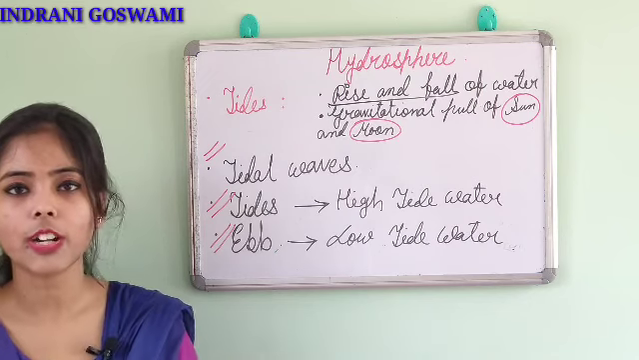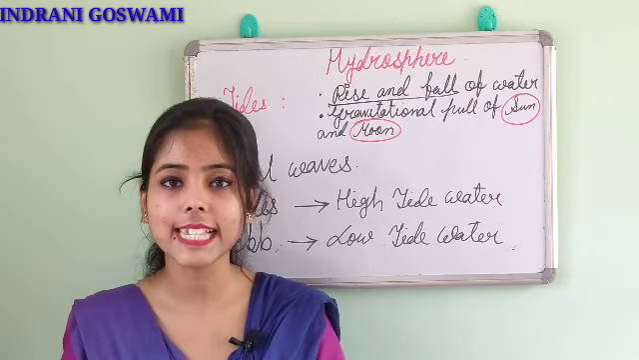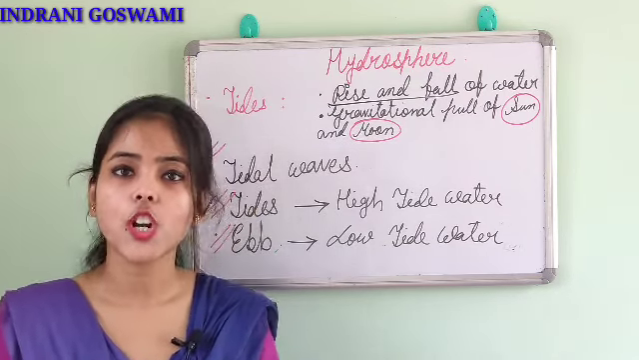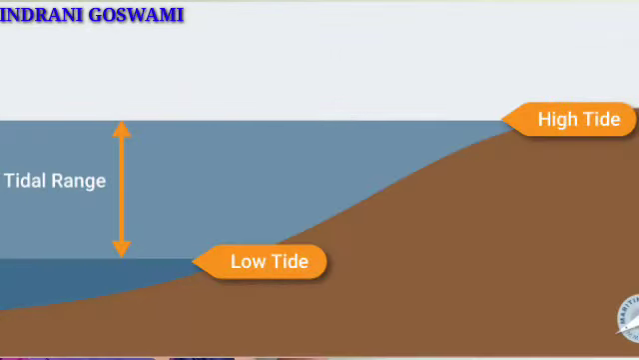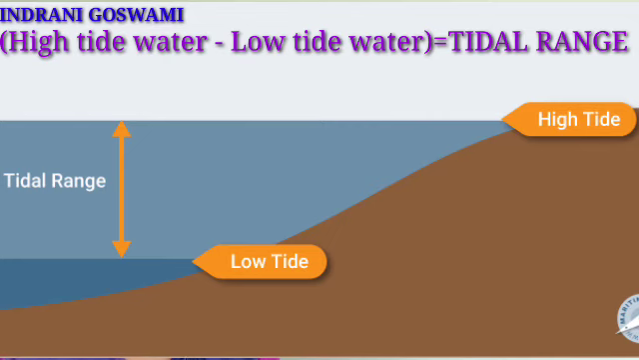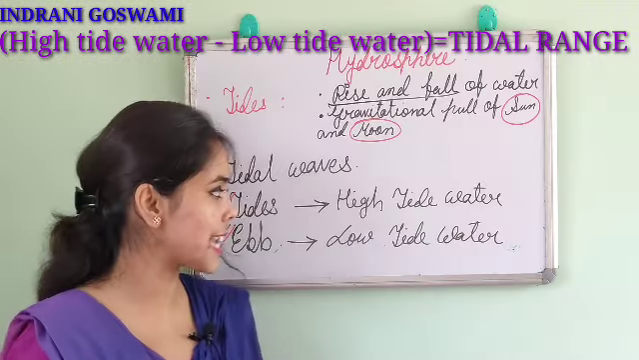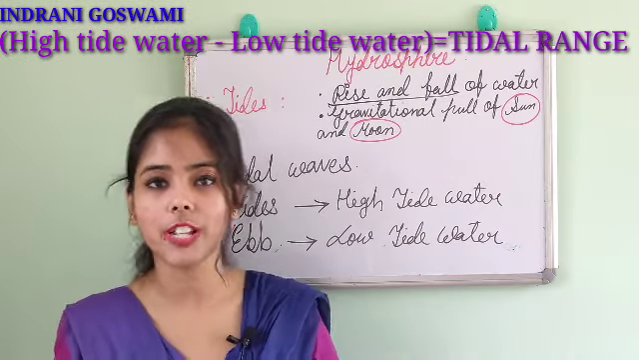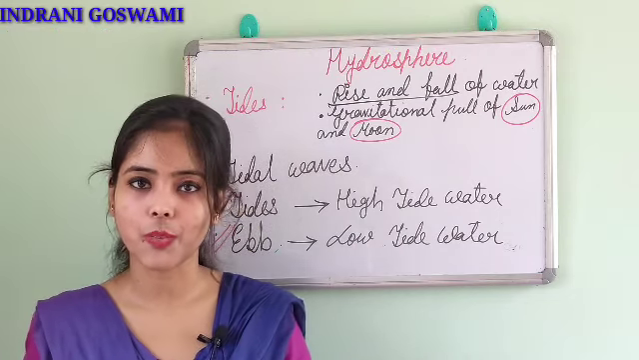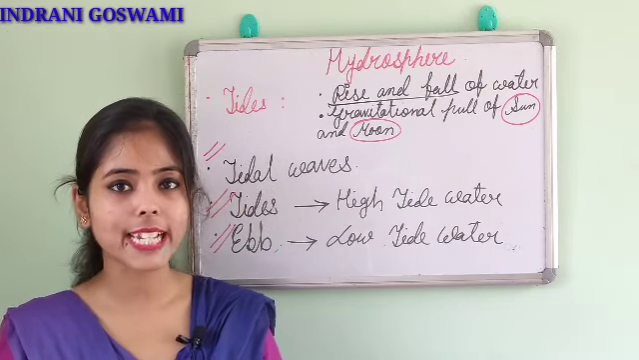Now another important terminology is tidal range or tide range. What is that? The difference between high tide water and low tide water is known as tidal range or tide range. So you need to measure the level of water. High tide water minus low tide water, that means the difference between high tide water and low tide water, is known as tidal range. I hope this is quite clear to you all.